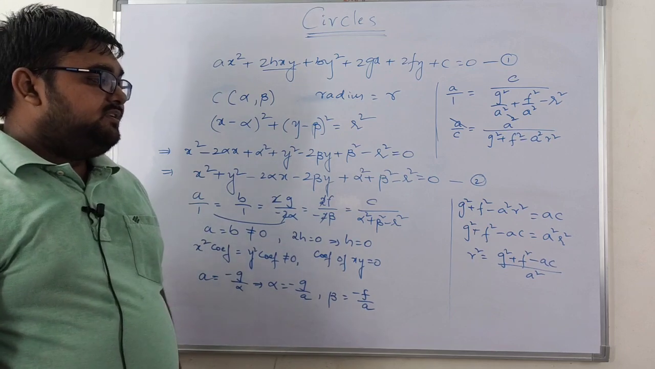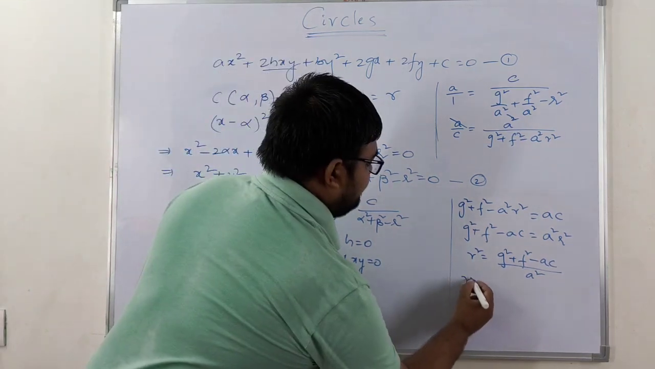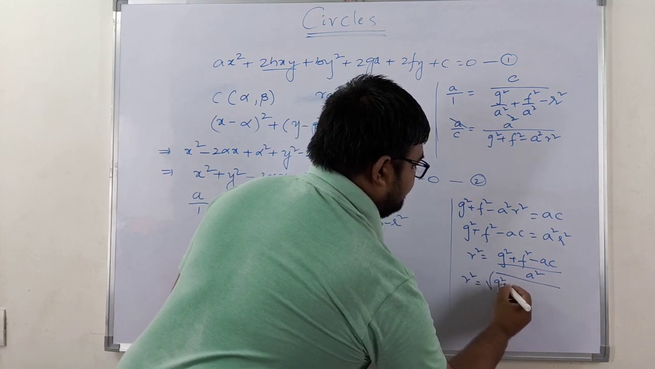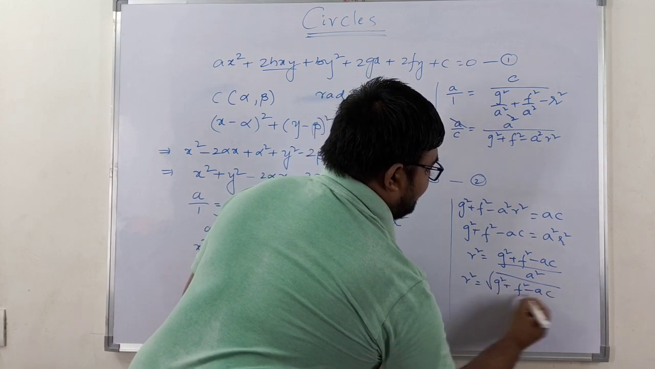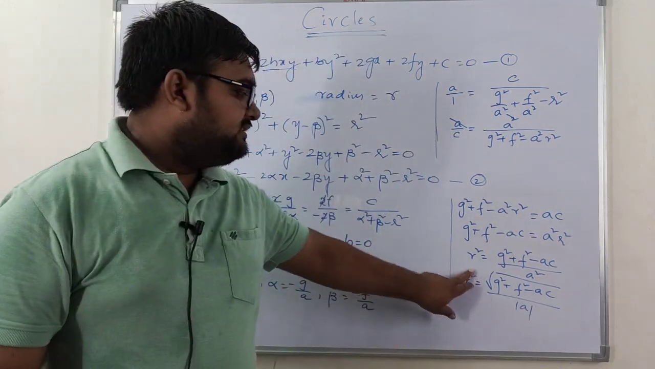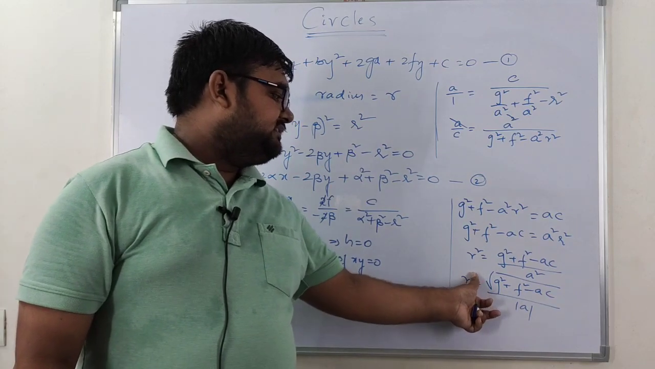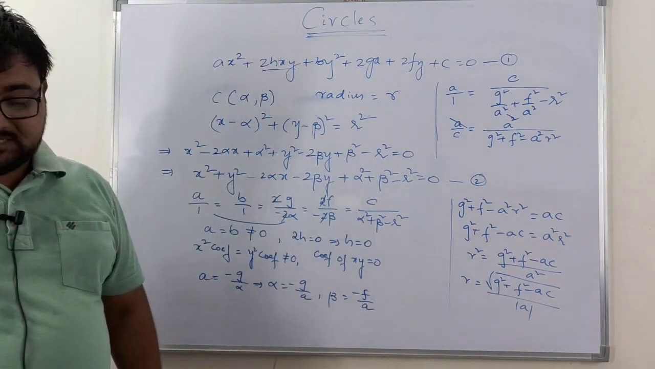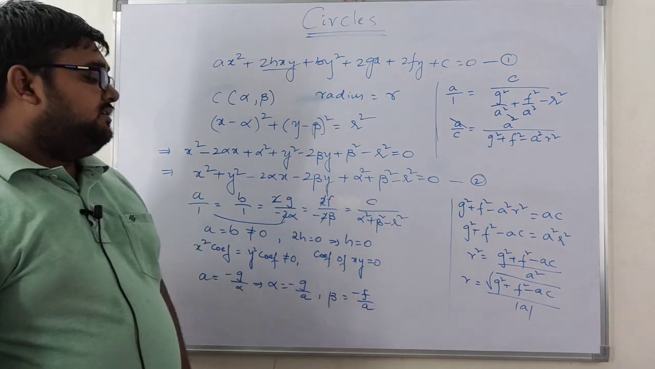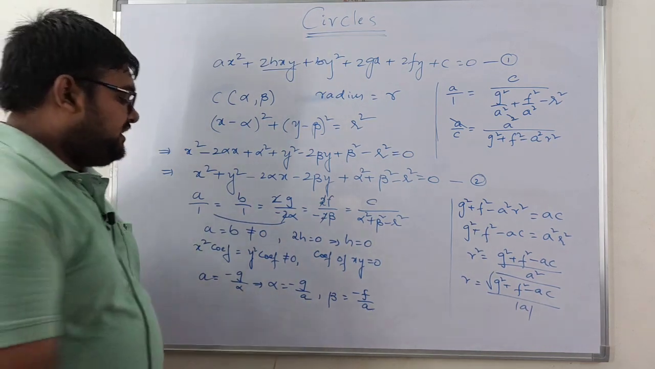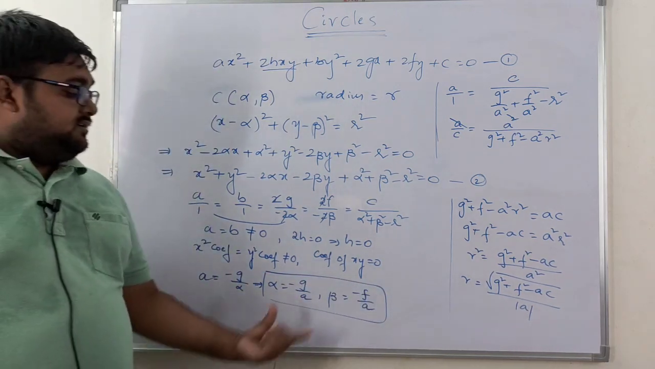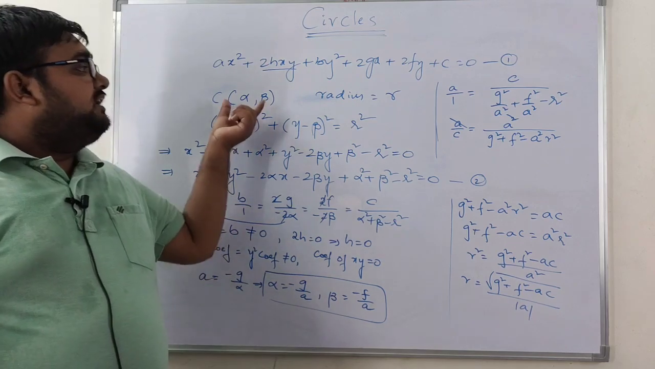Now from this, what am I going to get? r is equal to square root of g square plus f square minus ac divided by mod a. Sorry, this is nothing but the radius. So radius is nothing but square root of g square plus f square minus ac by mod a, right? Now from this, what are alpha and beta here? So alpha and beta are nothing but the centers, no? Which we have already considered.